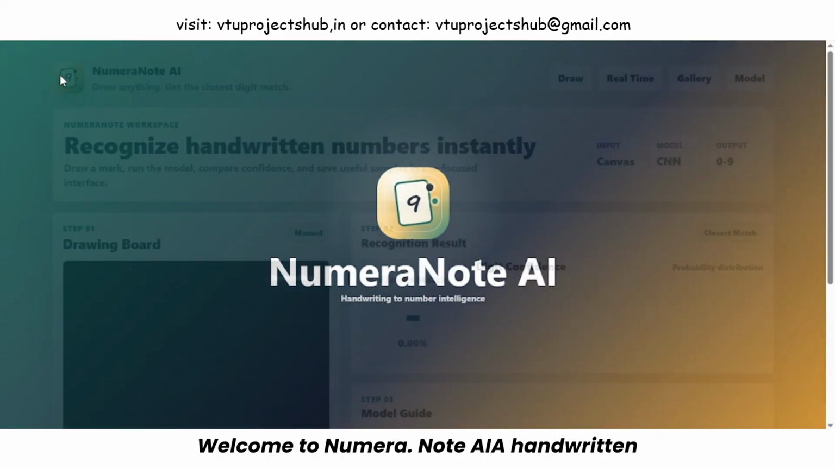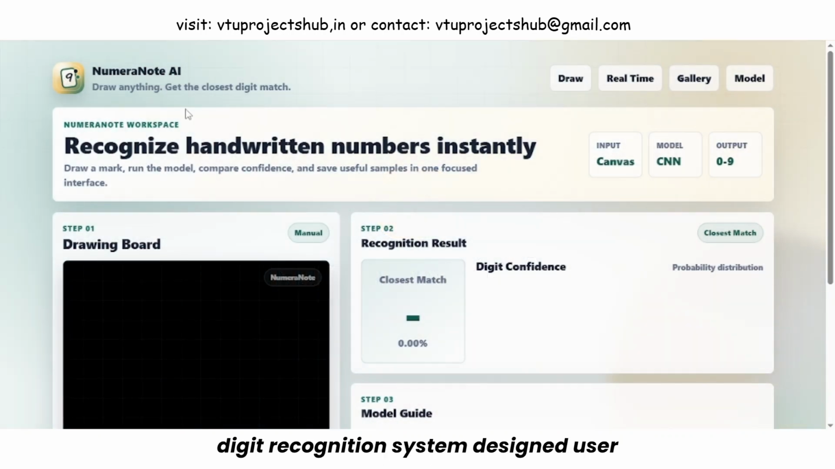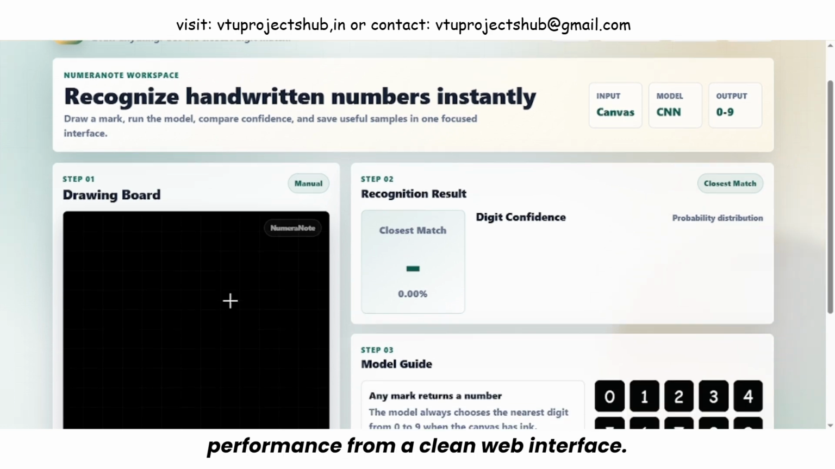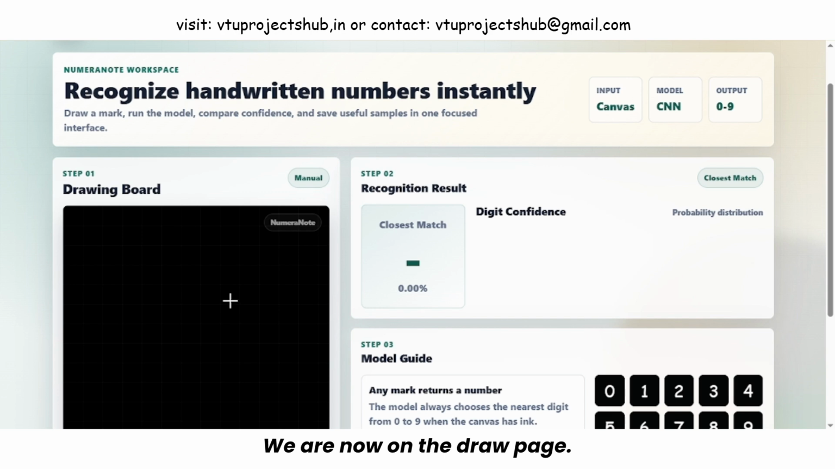Welcome to Numera Note AI, a handwritten digit recognition system designed to turn a user-drawn number into an instant AI prediction. Built with Flask, TensorFlow, Keras, OpenCV, Socket.io, JavaScript, and SQLite, this project lets users draw digits, view confidence scores, see useful samples, and review model performance from a clean web interface.